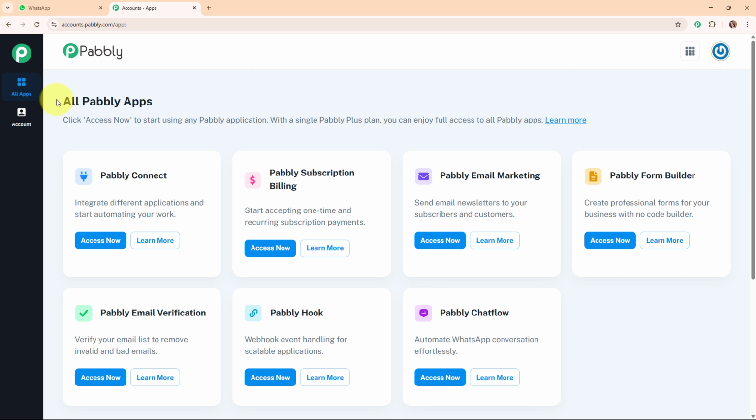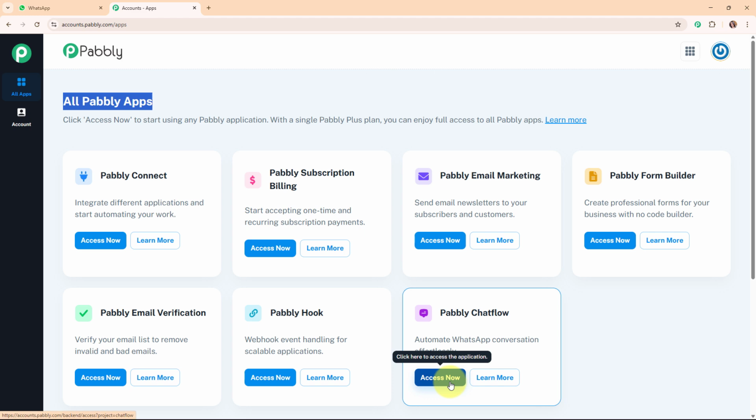Now after signing in, here you can see all Pabbly apps window where you can see all the applications of Pabbly. Here to build a WhatsApp chatbot for my business, I'm going to use Pabbly Chat Flow, and to access Pabbly Chat Flow, I'm going to click on this access now.